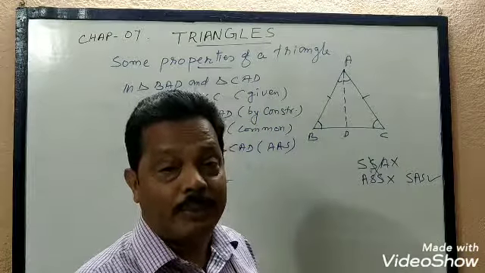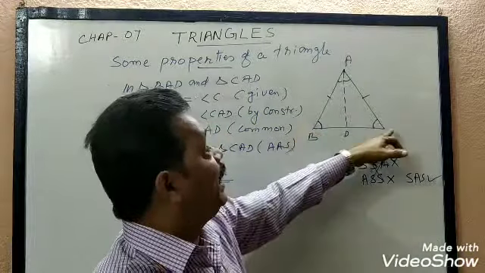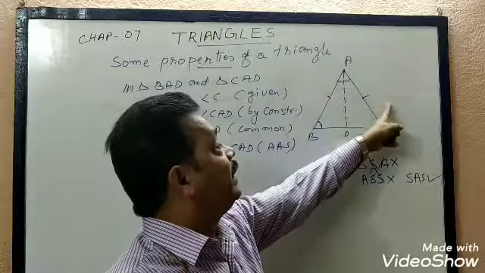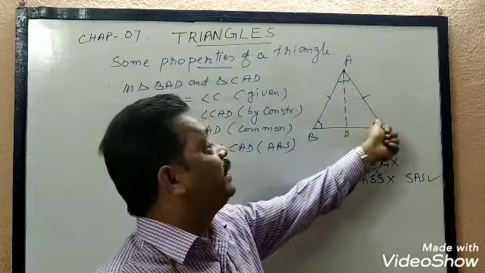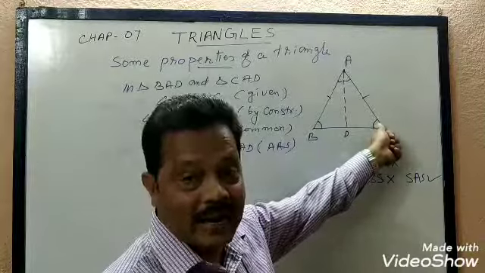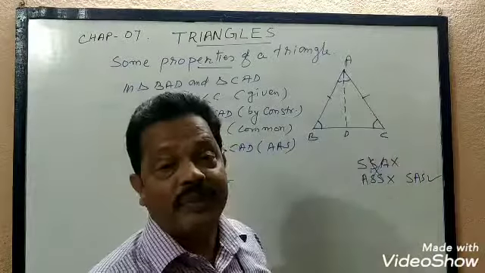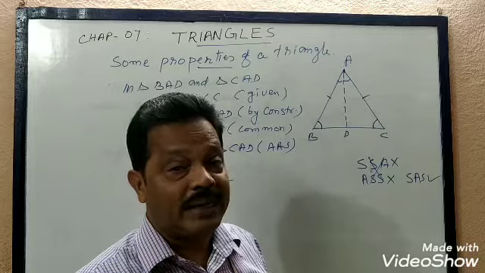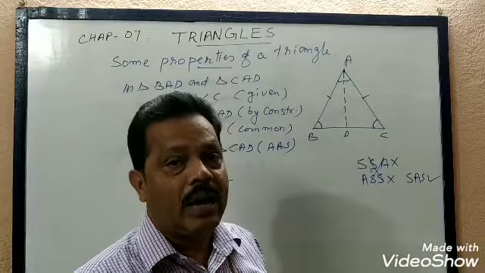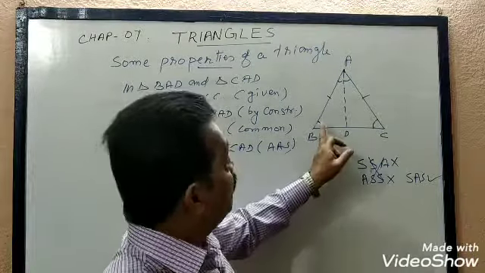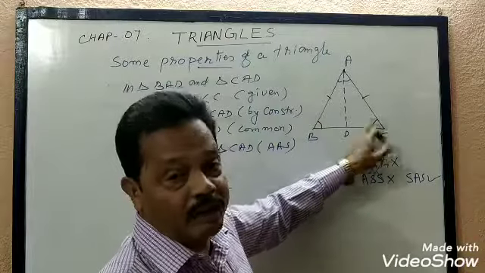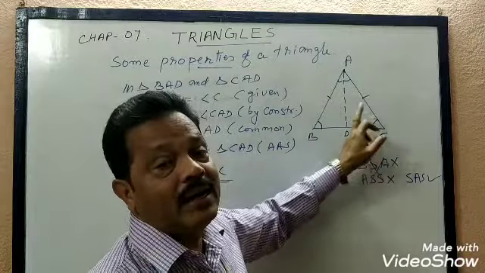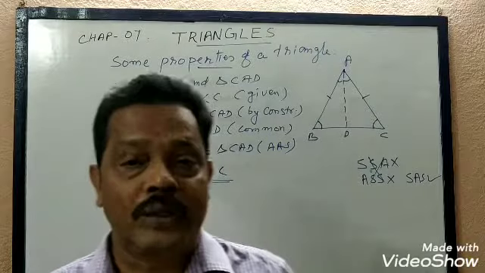These terms you should remember. So in an isosceles triangle, base angles are equal, and if two angles are equal, then definitely the triangle will be an isosceles triangle.